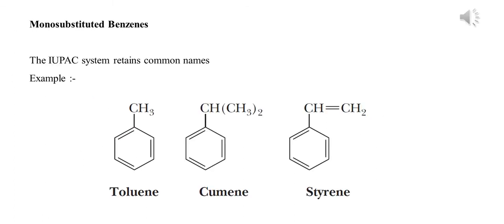But in many cases the common name is accepted as the IUPAC name. For example, when one of the hydrogen atoms is replaced by a methyl group, it is called toluene. In the same way, cumene, in which the isopropyl group is directly attached to the benzene ring, and the same with styrene.